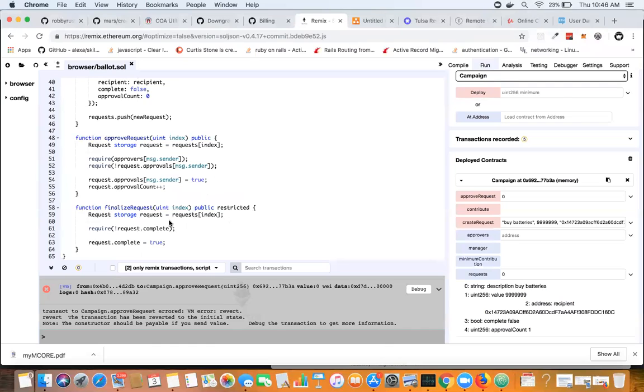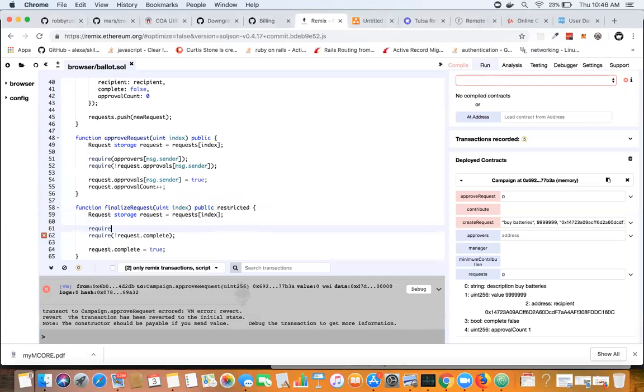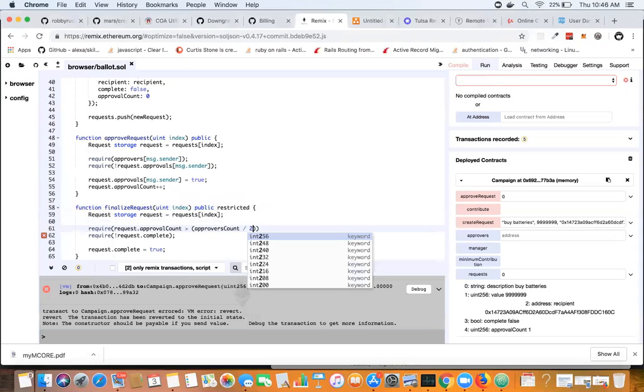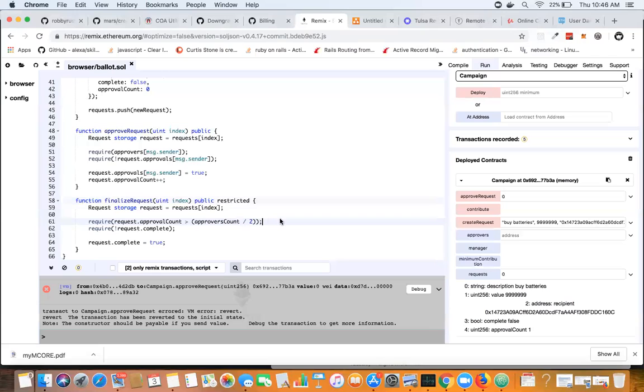Right above this require, I'm going to do require, and this will be request approval count should be greater than approvers count divided by 2. Okay. So now if I have 50 contributors, at least 26 of those must approve a request before it can be released.